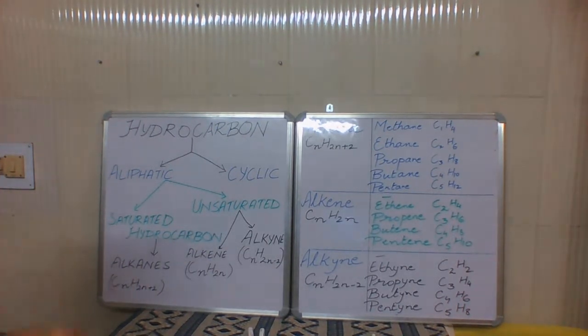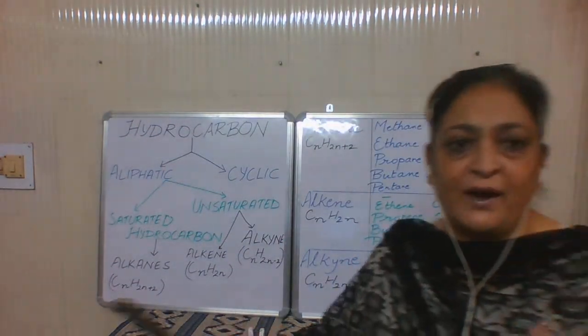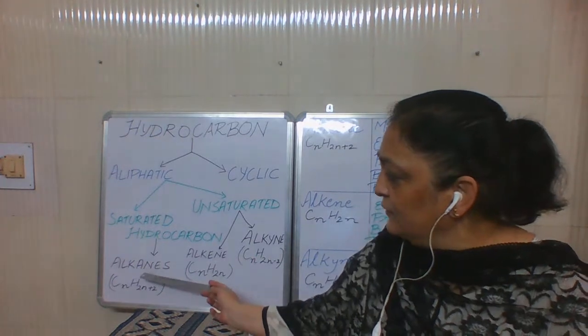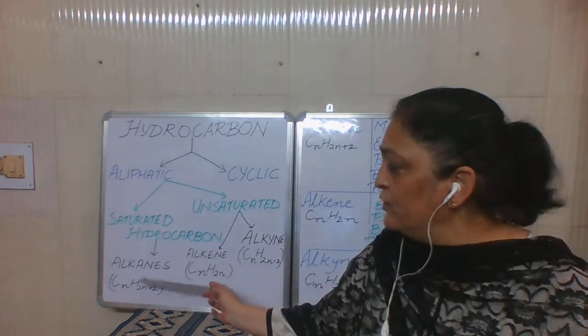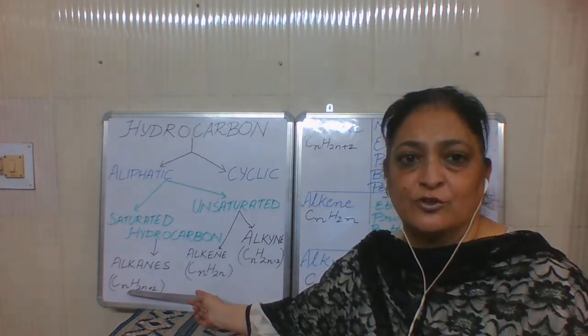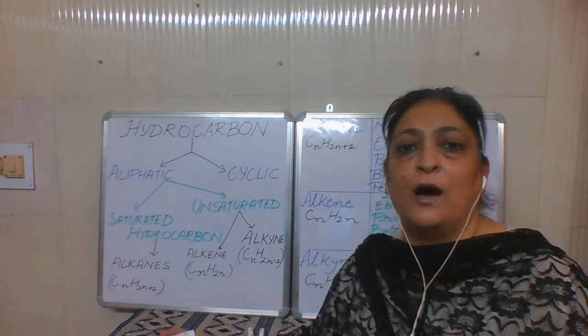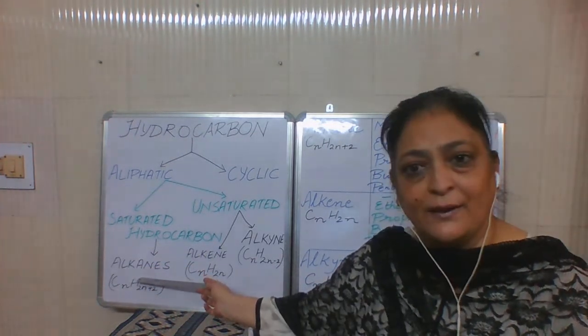Now, what are alkanes? If you get a definition of alkanes, how should you define it? You should say that alkanes are the saturated hydrocarbons which have a general formula CnH2n+2, and the carbon to carbon bonding is through a single covalent bond. That is the definition of alkanes.